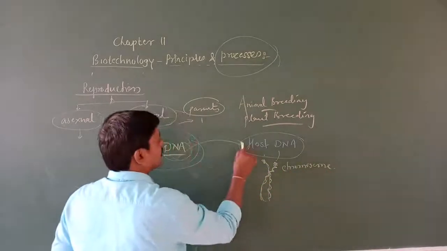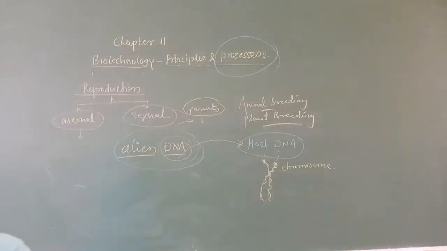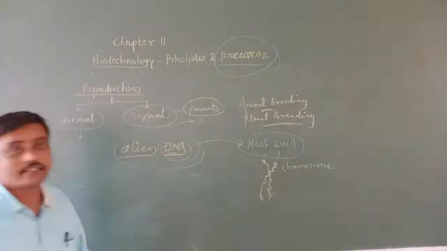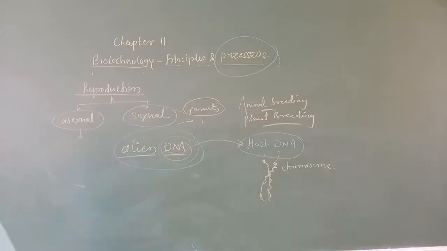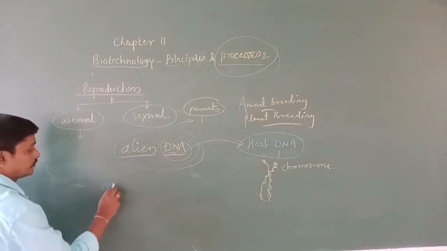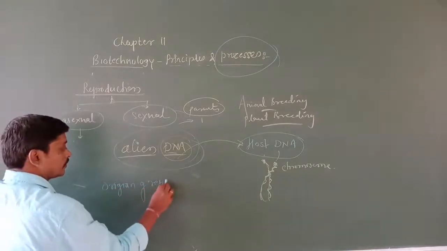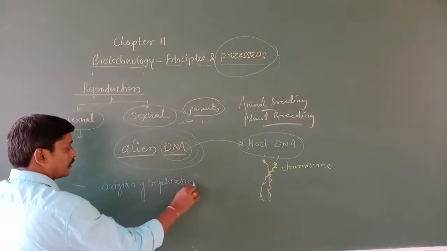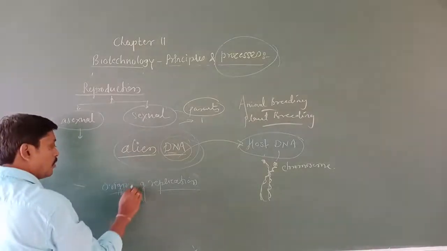When we introduce it into the host DNA, it becomes part of the chromosome, which has the ability to replicate. Then this alien DNA also has the ability to replicate. In a chromosome, there is a specific DNA sequence called the origin of replication.